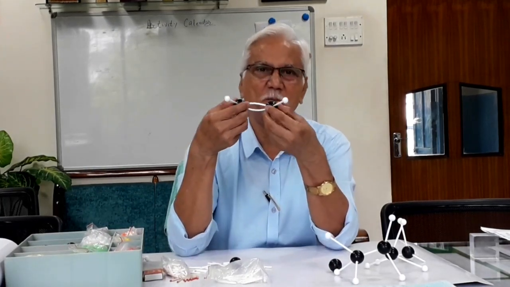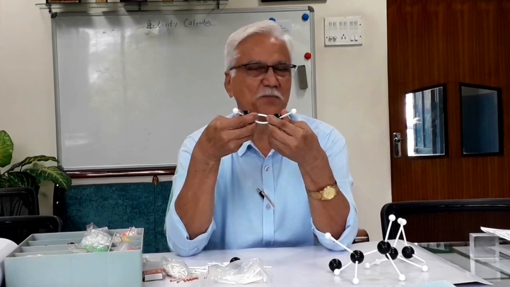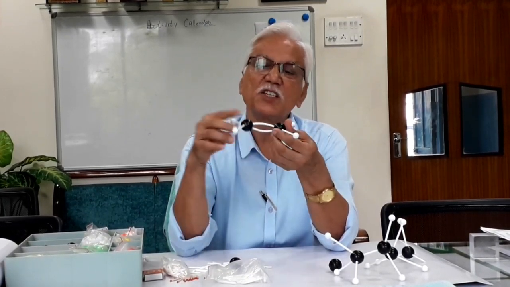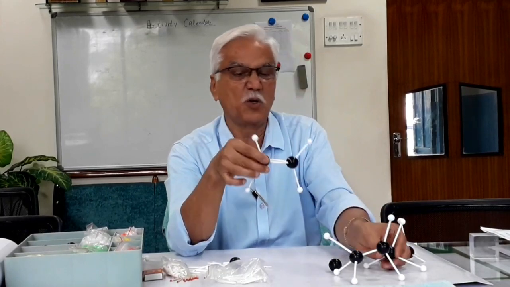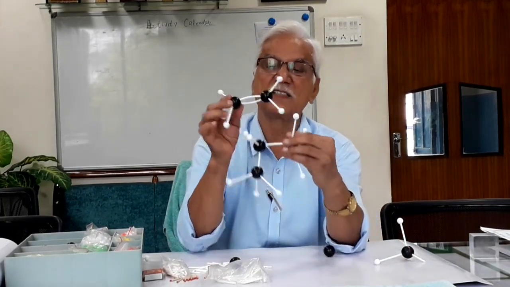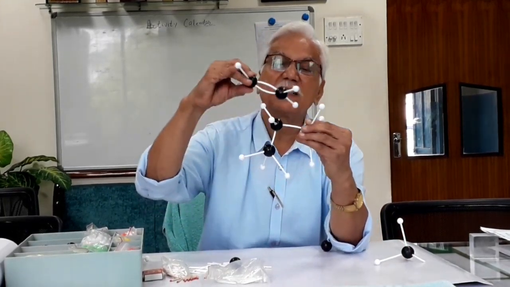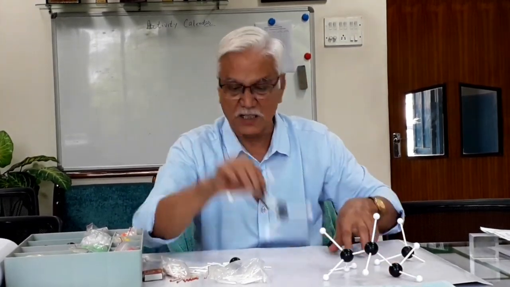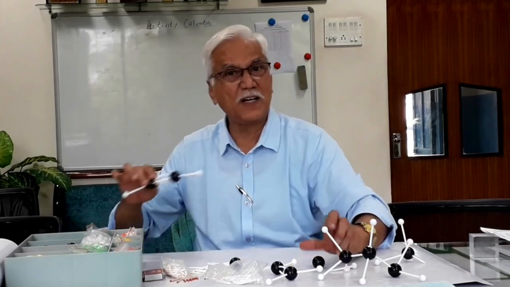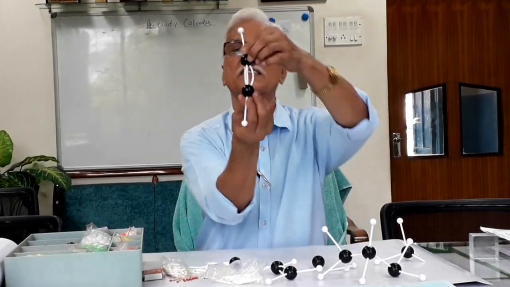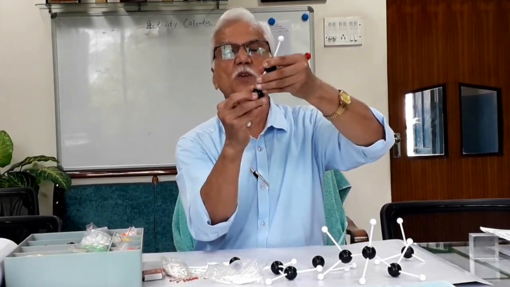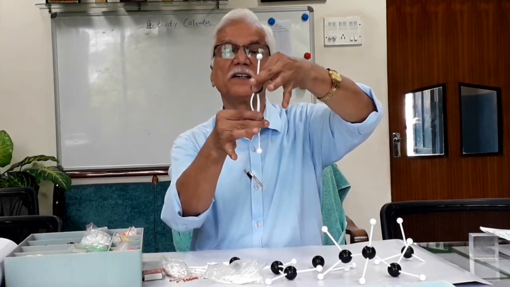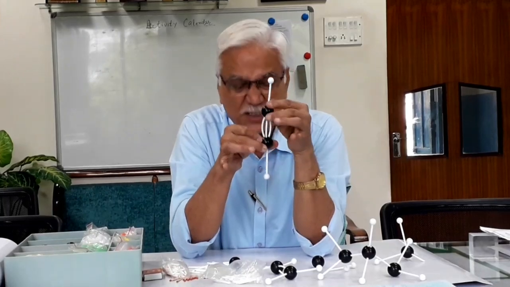So more the number of bonds, stronger is the bond. You can't break it, and it will be shorter also, because if you look at this single bond and this double bond, you will find the difference. The double bond is smaller than the single bond. Then if it is a triple bond like this, it will be even smaller and stronger, and there is no movement. This is called restricted movement.